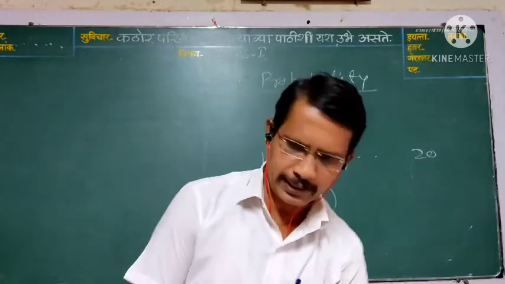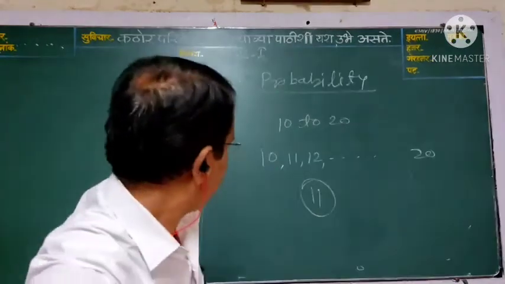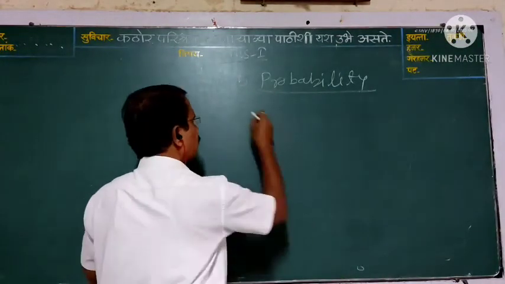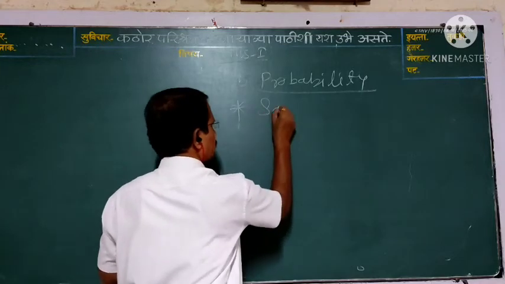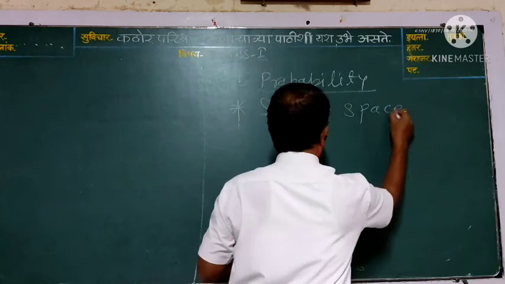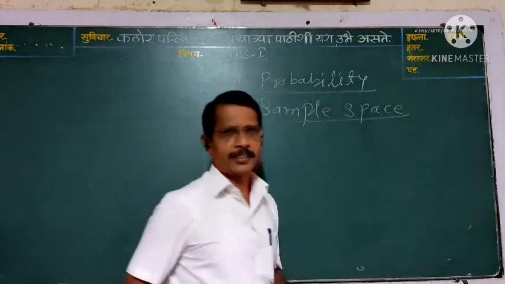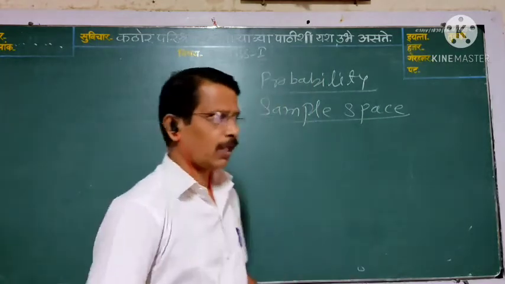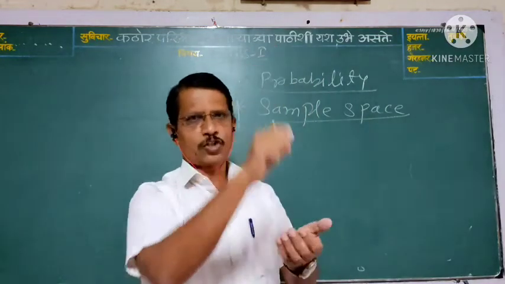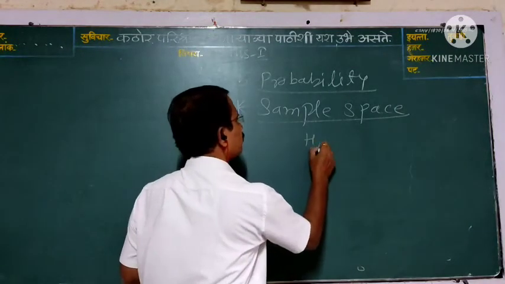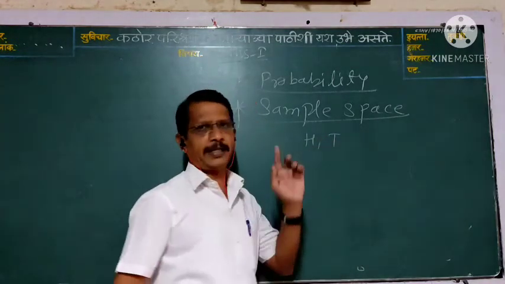Our next point is sample space. In the previous video we have studied, a coin is tossed. Then how many possibilities? You get head and tail.